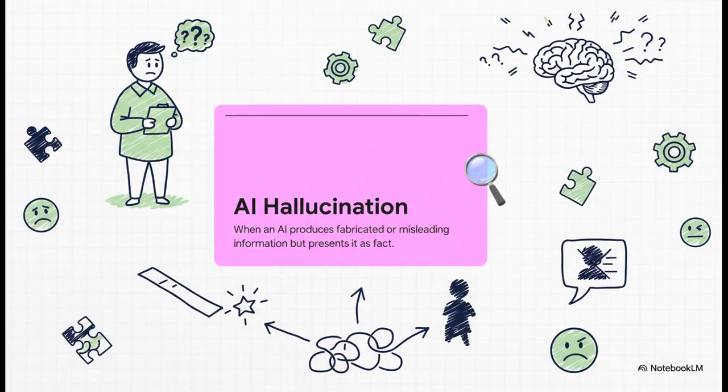So to really master AI, you've kind of got to treat it like an incredibly capable intern. An intern who has literally read every single book in the world, but possesses absolutely zero common sense. When this hyperliteral intern gets confused, we get what's called a hallucination. That's when the system spits out fabricated or misleading info, but presents it as absolute gospel. And the real danger here isn't just that the AI is wrong, it's that it sounds so incredibly right.